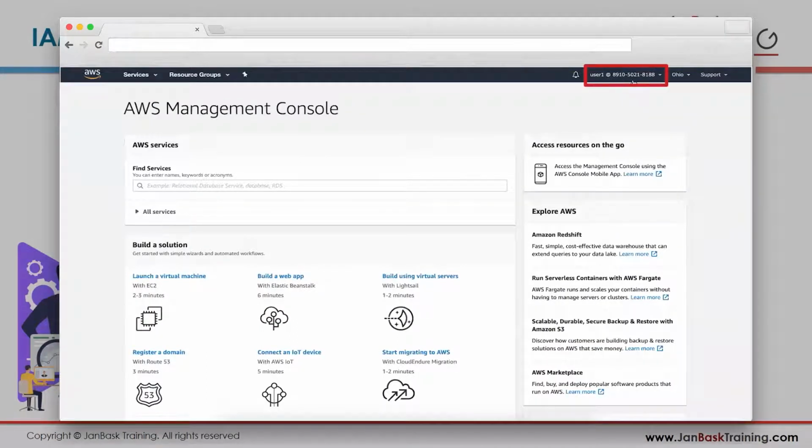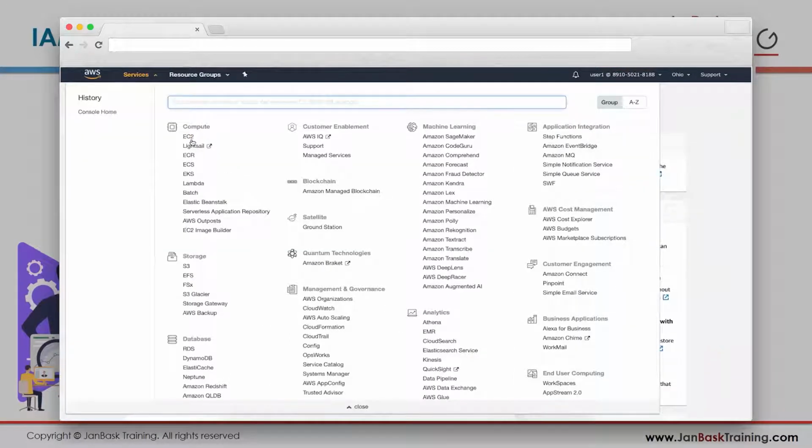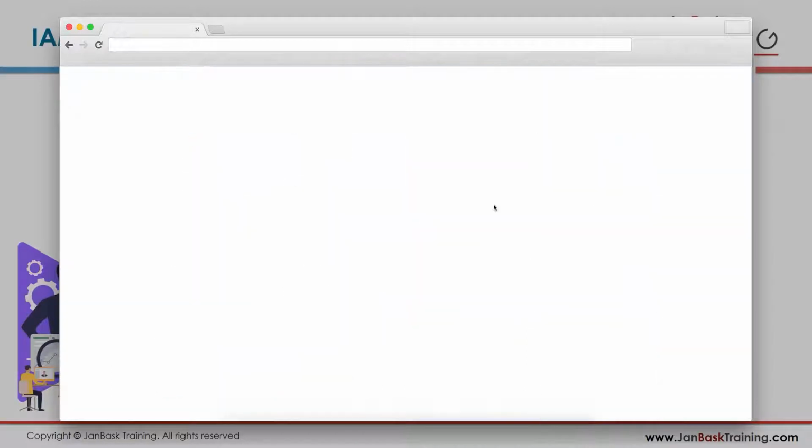And this number is your account number. Every AWS account has a unique account number. This 12-digit number is your account number, the account that you are working on. Now, let's see if he has the required access or not. I wanted him to access EC2. Let's click on EC2.